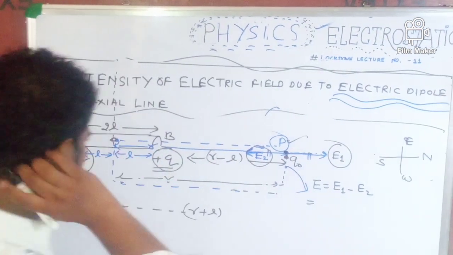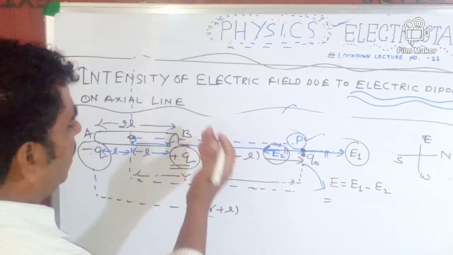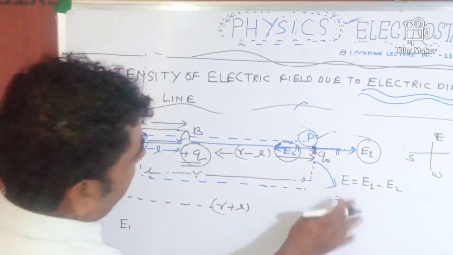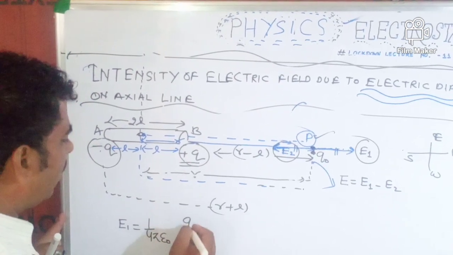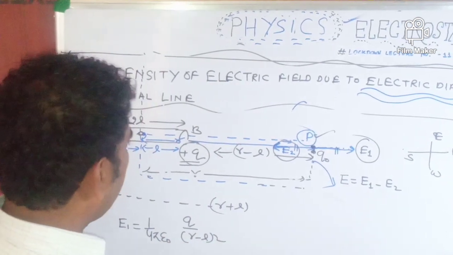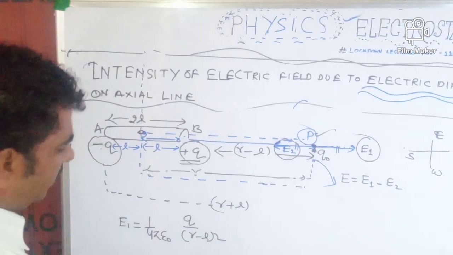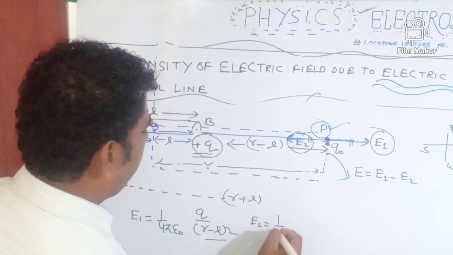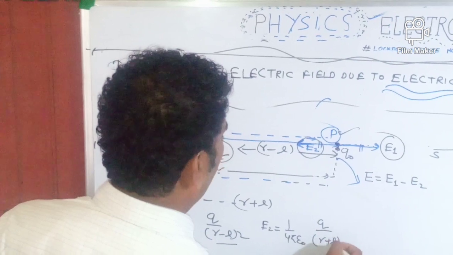And what is the value of E1? E1 is the magnitude of the intensity produced by the plus Q charge at point P. First of all, I will write E1 and E2 separately. Look here, E1 is equal to 1 upon 4 pi epsilon naught, Q upon (r minus L) whole square. My dear students, this distance is r minus L. If you talk about E2, then the value of E2 will be 1 upon 4 pi epsilon naught, Q upon (r plus L) whole square.